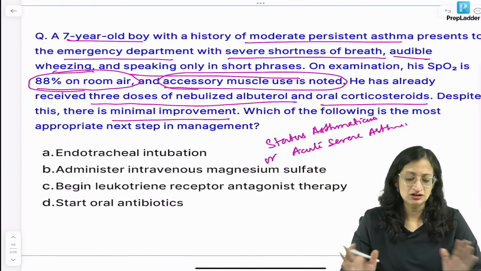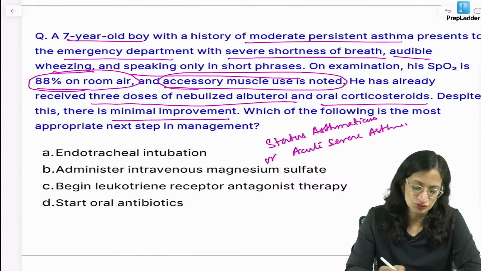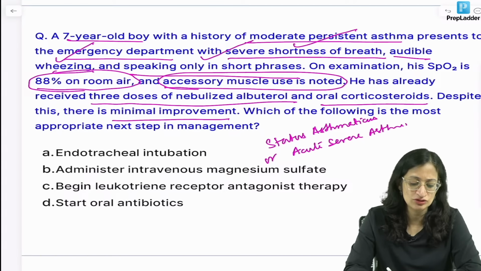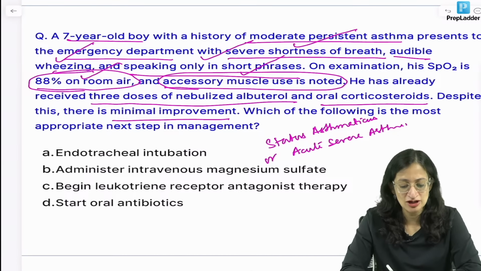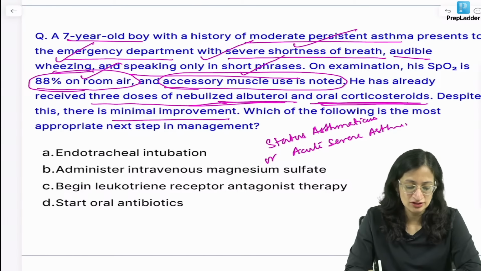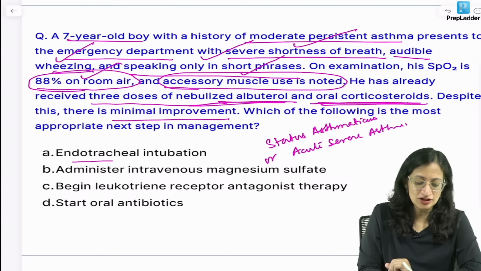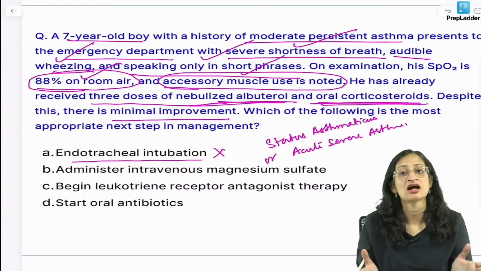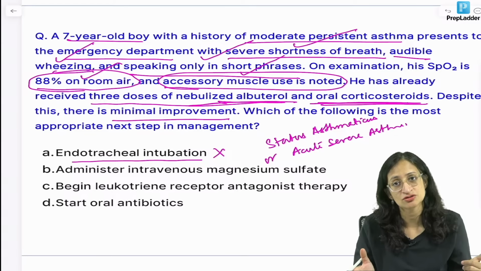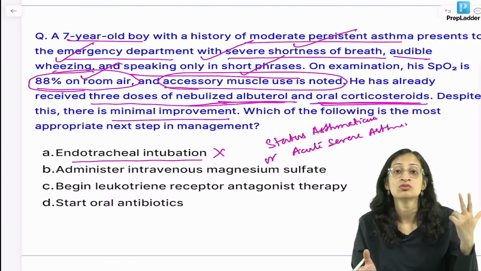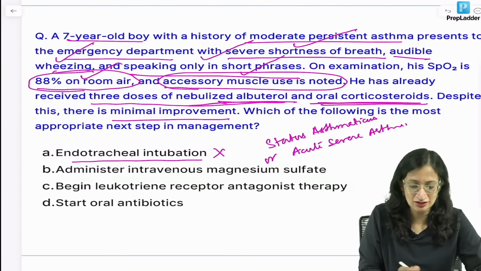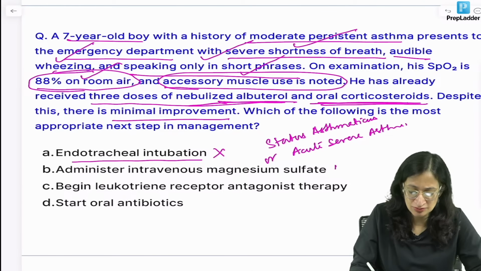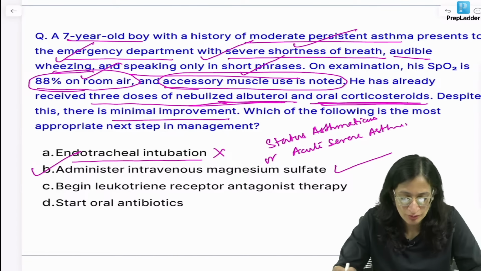So now what is happening, the child has severe shortness of breath, audible wheeze, speaking only in short phrases, hypoxia is developing, accessory muscle use. Already we have given nebulized salbutamol and oral steroids. Now, what is the next step? Endotracheal intubation we will not do straight away, we will try other things first, like magnesium sulfate, ipratropium, non-invasive ventilation, injectable beta agonists, right? Administer intravenous magnesium sulfate, yes, that appears to be a good option.